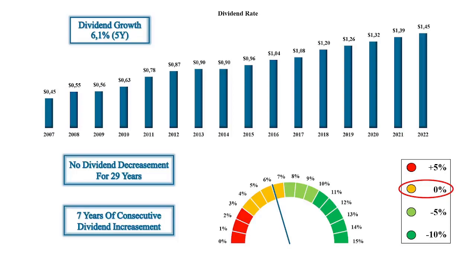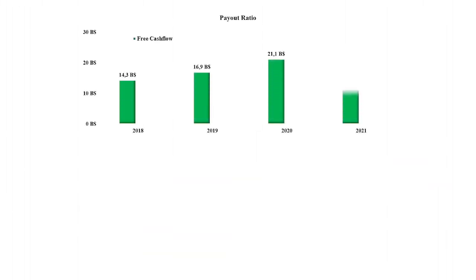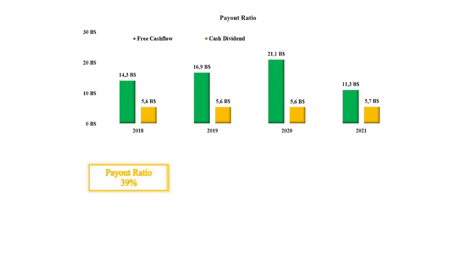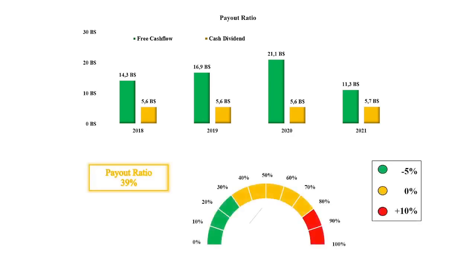I always look at the payout ratio with respect to the free cash flow, which is the cash flow the company has available after they've paid all necessary expenses. The free cash flow from Intel has decreased from $14.3 billion in 2018 to $11.3 billion in 2021. The cash dividends were respectively $5.6 billion and $5.7 billion. The average payout ratio thereby becomes 39%. This value is in the yellow section of a rating scale, and therefore the margin of safety doesn't change.